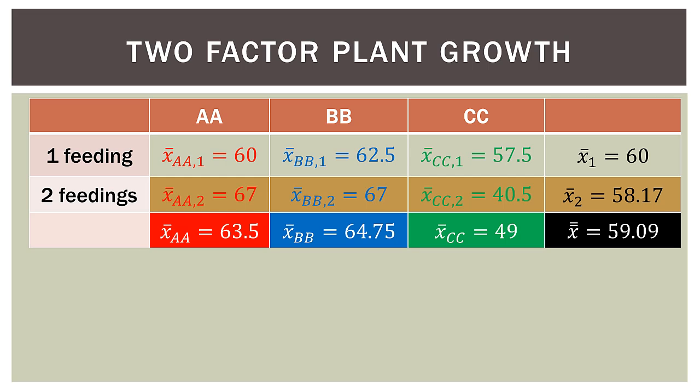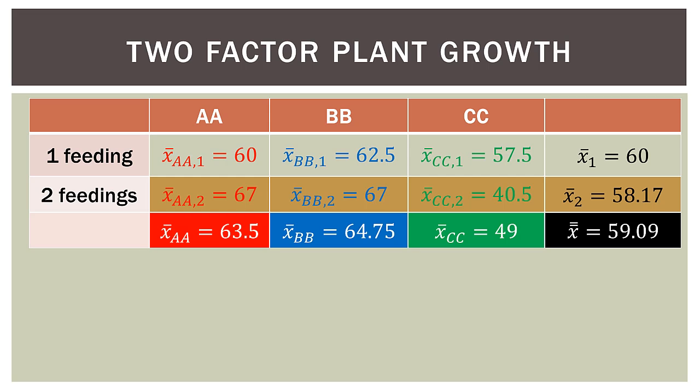Now I'll look at the means for both rows. So we have the 1 feeding row and the 2 feeding row. So the mean for the 1 feeding row is 60 centimeters. For the 2 feeding row, it's 58.17 centimeters. Now, how different are those? Well, those aren't very different, are they? They're pretty close together. So if we look at the columns, which is the food type, we can see that CC is kind of the oddball at 49 centimeters. If we look at the rows, the feeding frequency, the 60 and the 58.17 are actually pretty close.